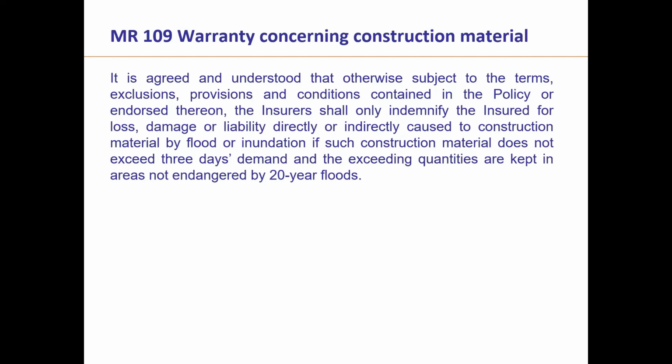If it is written as 20 years return period, that means what is the probability of occurrence of that severity of event. If we say 20 years return period, it means the severity of the event is not very high. But if we talk of 100 years return period, it means the severity is very, very high.